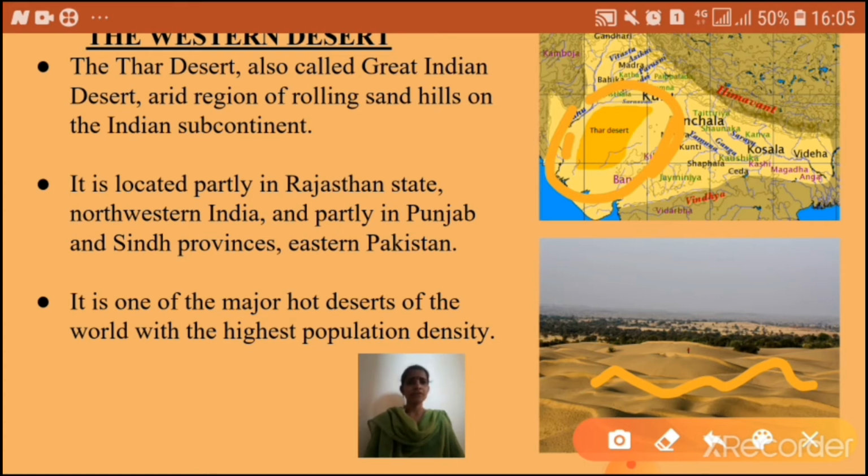And it is one of the major hot deserts of the world with the highest population density.